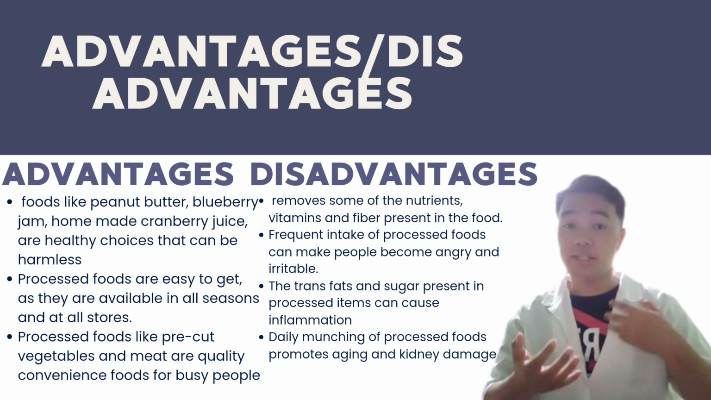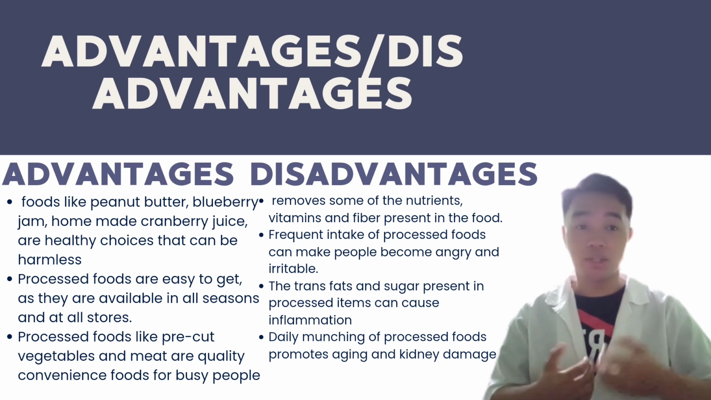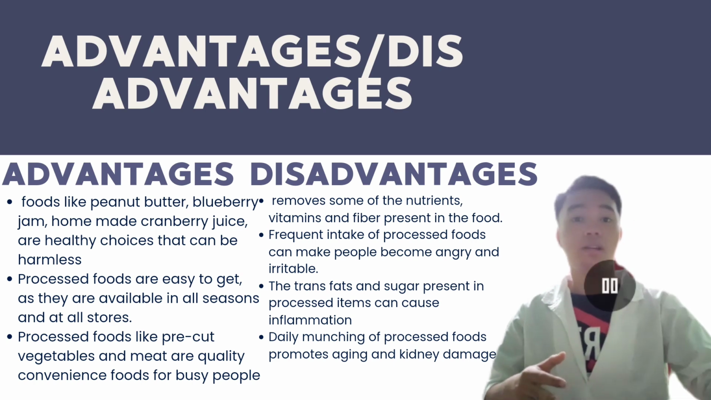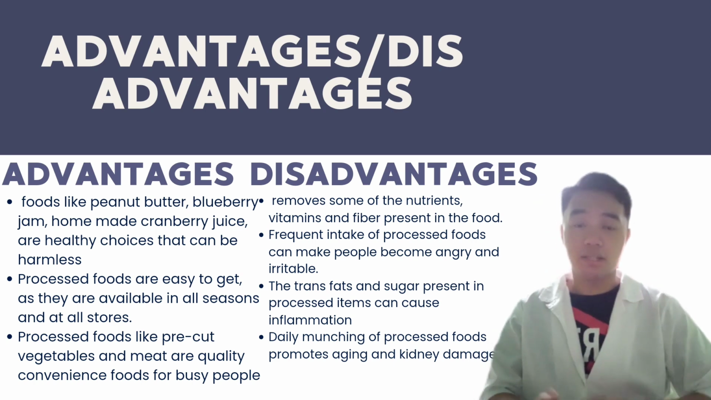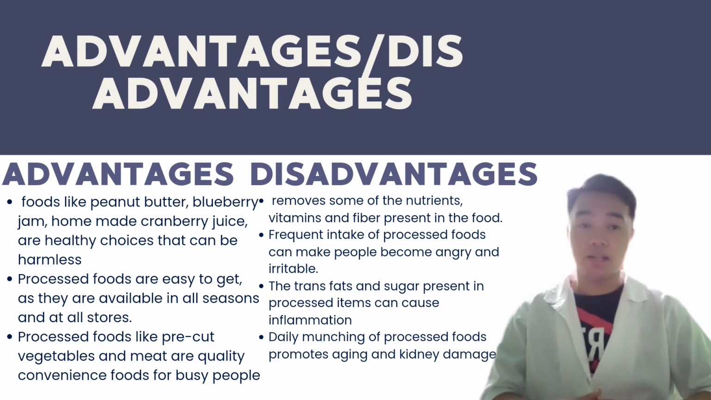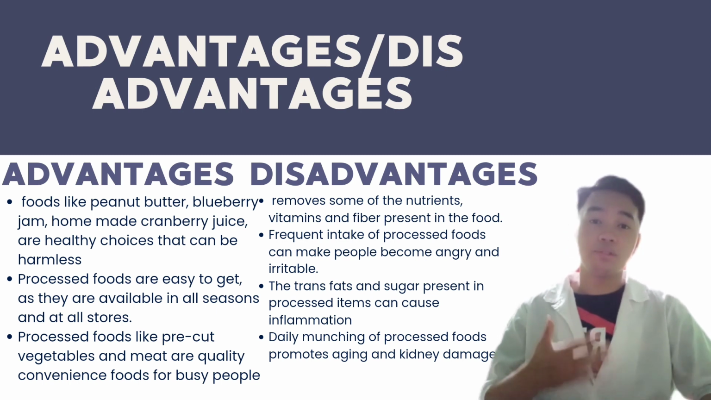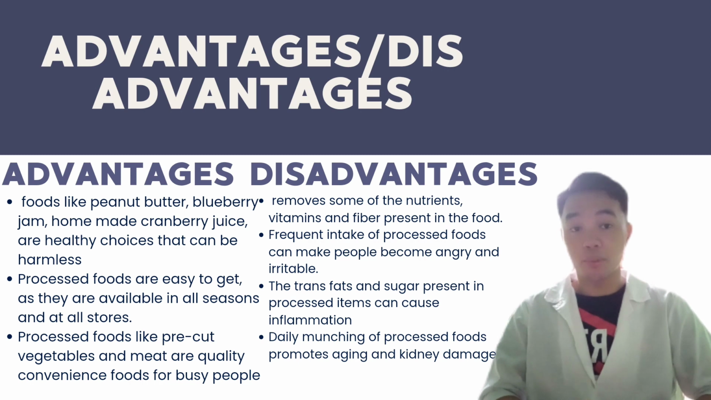Processed foods are easy to get as they are available in all seasons at all stores. And processed foods like pre-cut vegetables and meat are quality convenience foods for busy people and for those who can't visit a faraway market to buy a vegetable or meat.